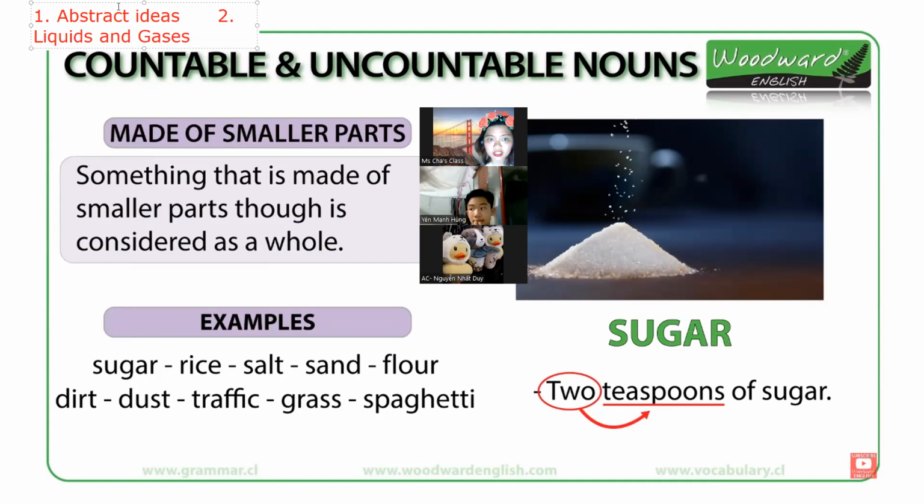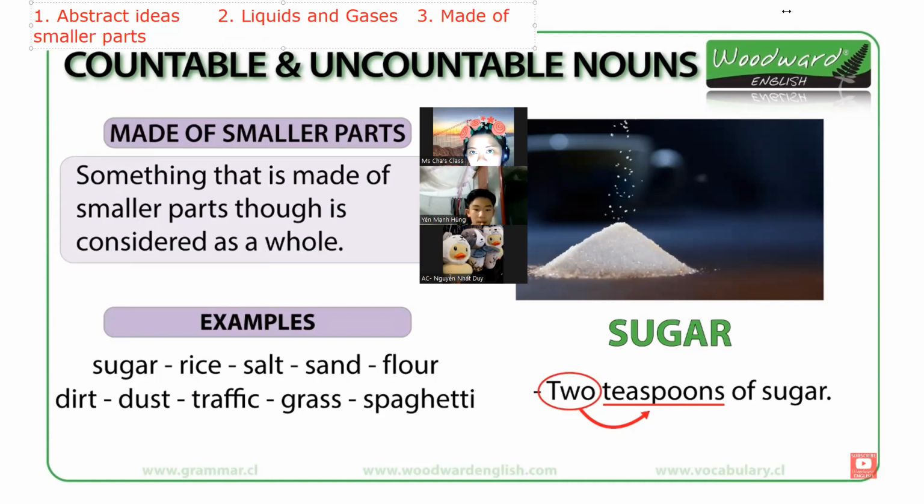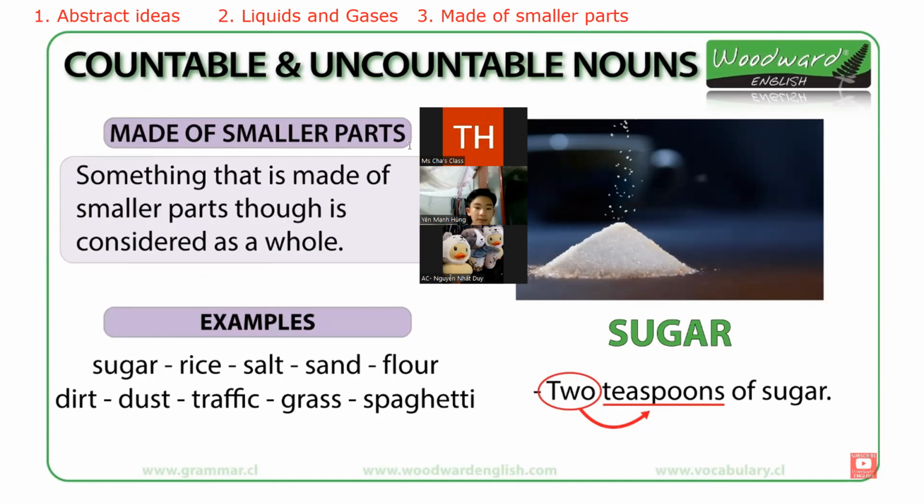And what's number 3? Made of smaller parts. What do you mean by that? Something that is made of smaller parts, so it is considered as a whole.